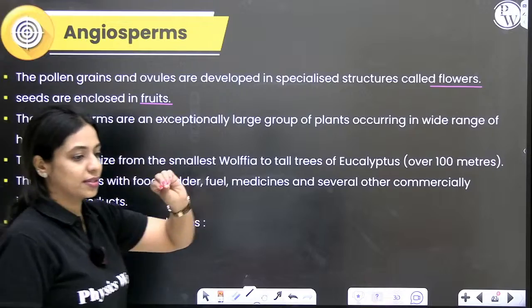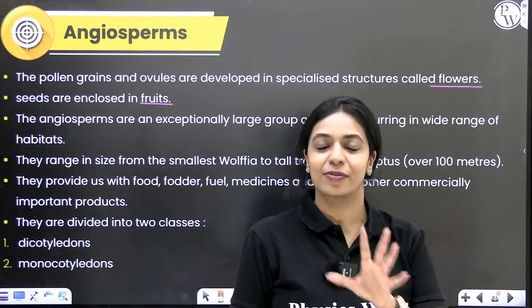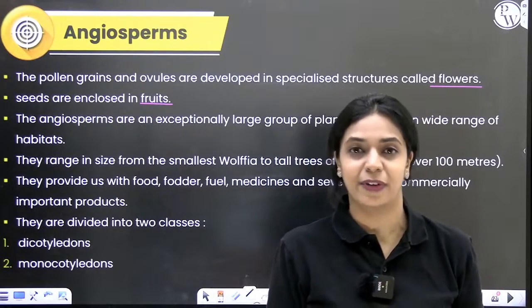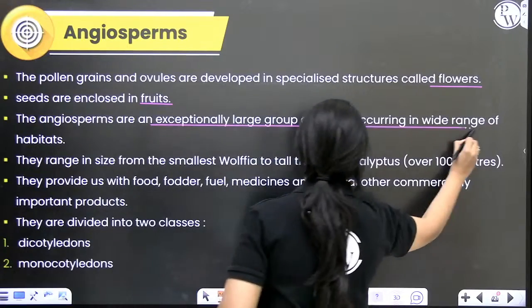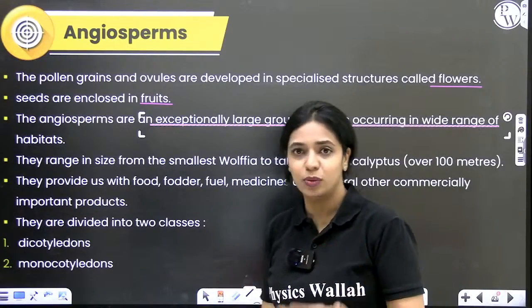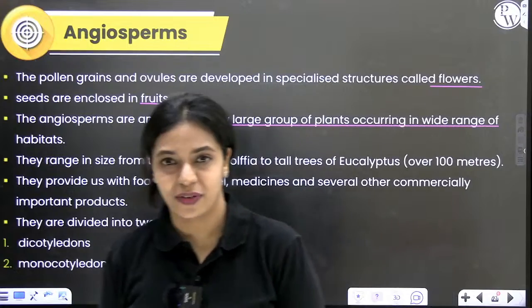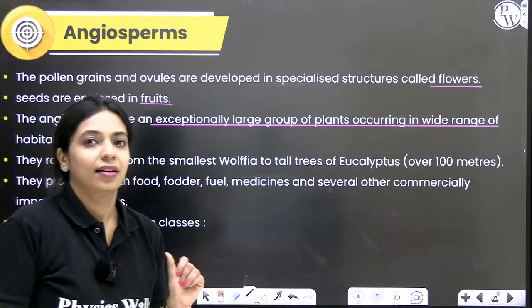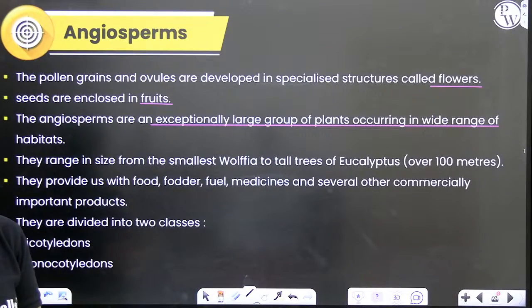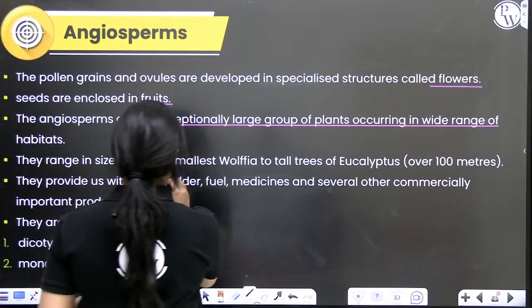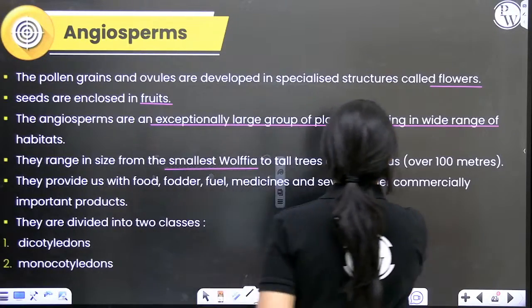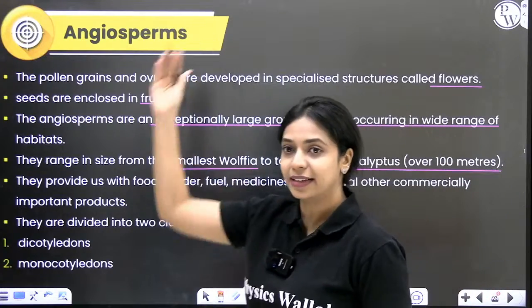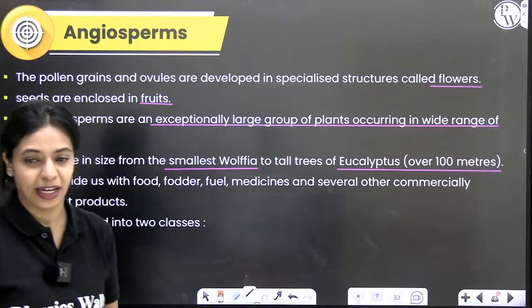Currently, the most dominant and most advanced type of plant that we find on earth is your angiosperms. So this is a very large group. You can find them pretty much everywhere, on land, in water, in all kinds of habitats. The size is highly variable. Some of them are very small, for example, Wolffia is the smallest. And the tallest angiosperm is eucalyptus, which can grow greater than 100 meters in height sometimes.